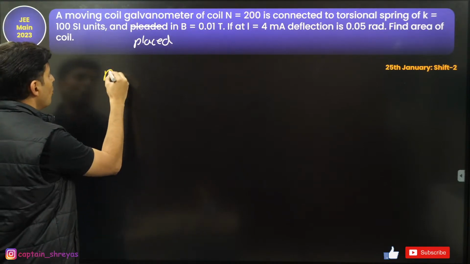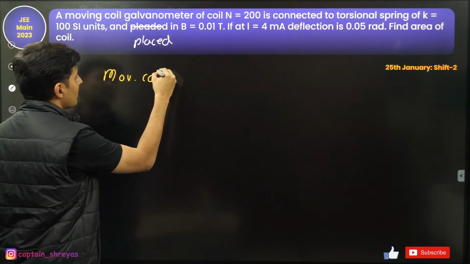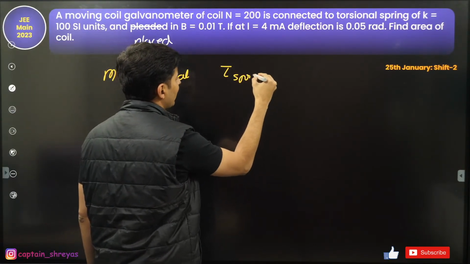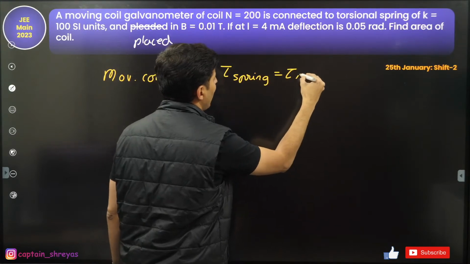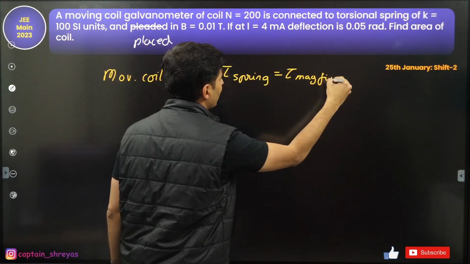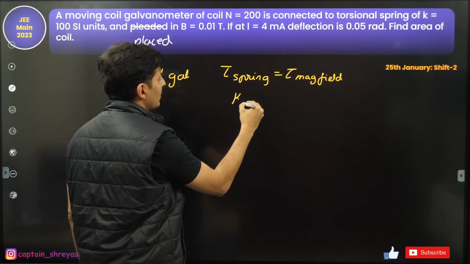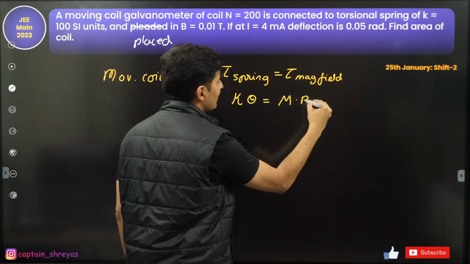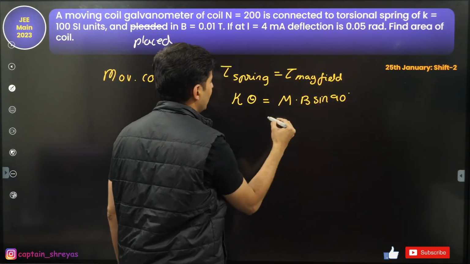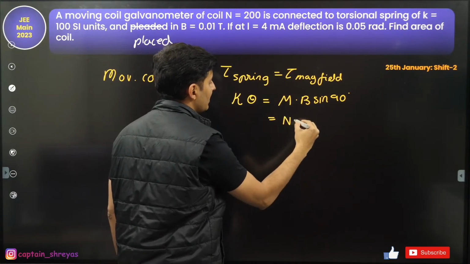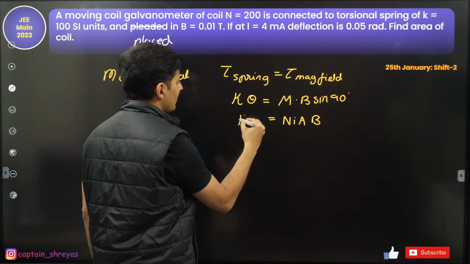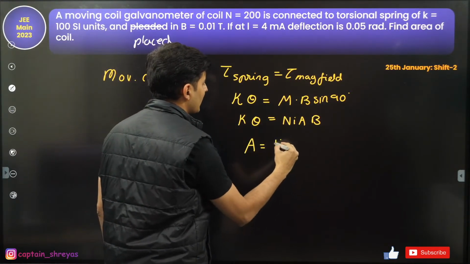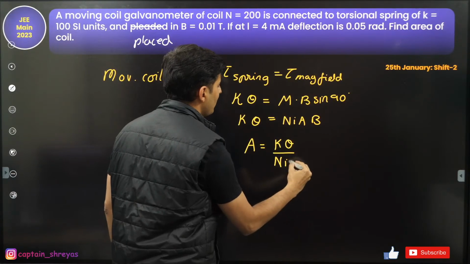So for a moving coil galvanometer, the torque by the spring is balanced by the torque by the magnetic field. Now the torque by the spring is torsional constant into the angular displacement, k theta. Torque by the magnetic field is MB sine 90. Here magnetic moment is number of turns into current into area, and B is as it is. Question asked is find the area of the coil. So area of the coil is k theta divided by NIB.